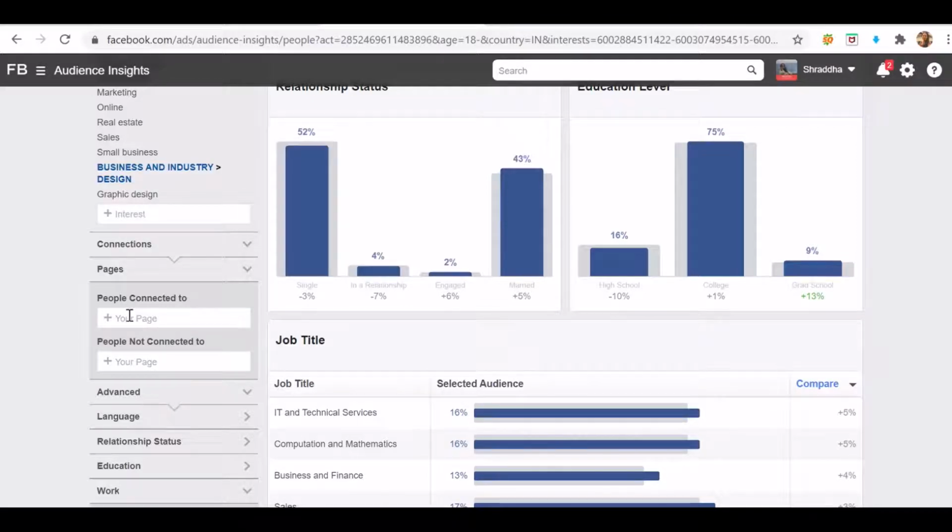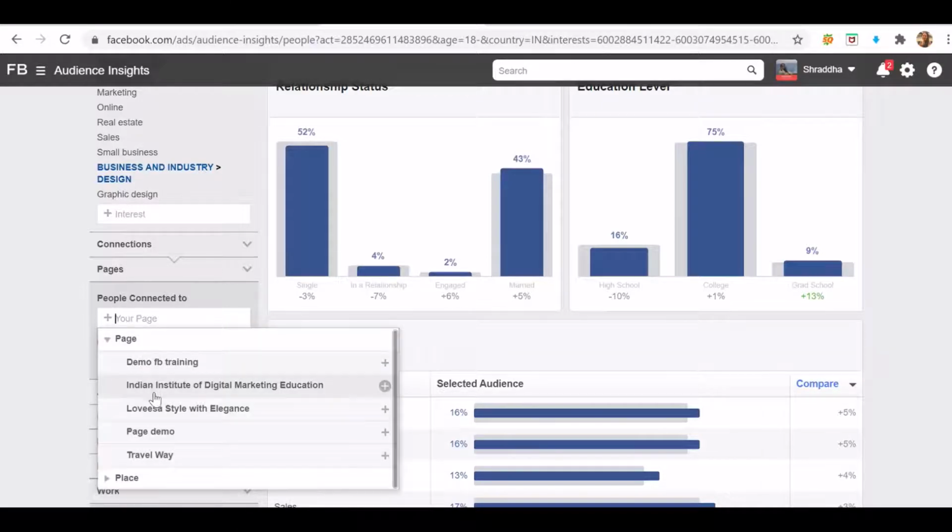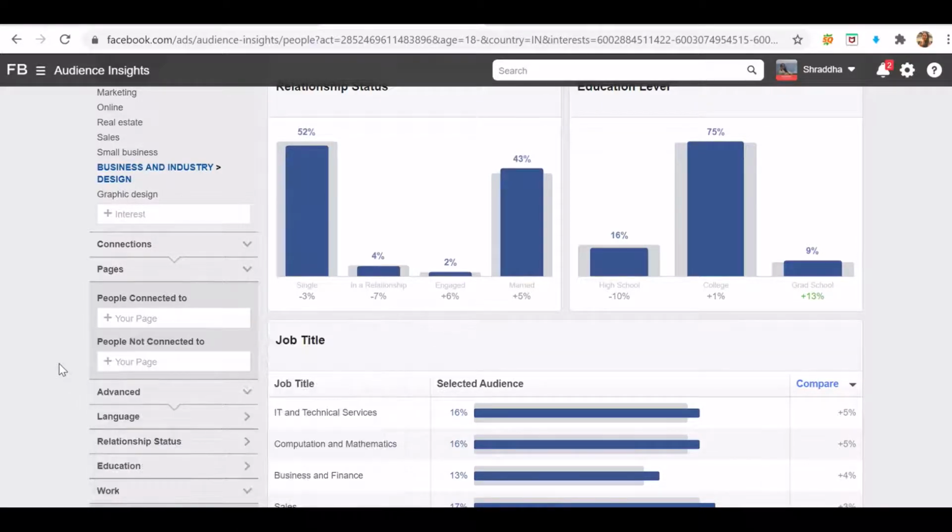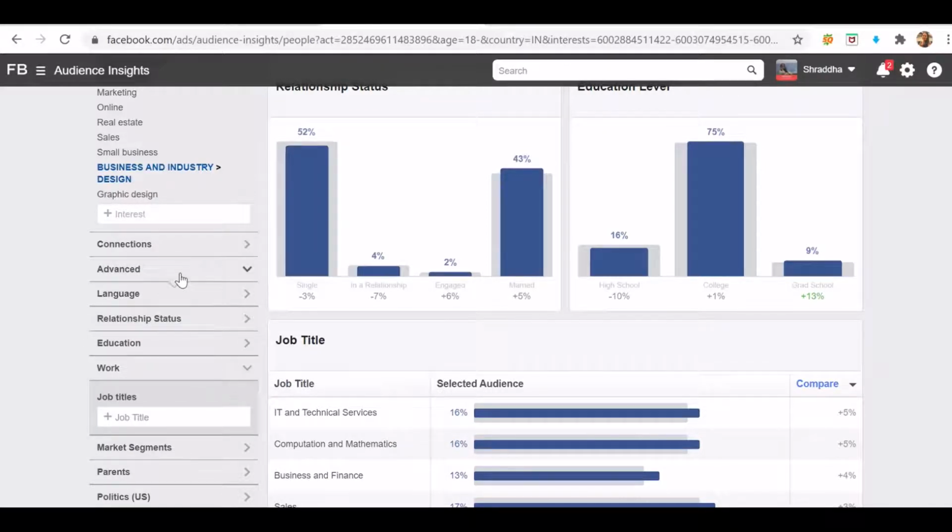So if I have multiple pages and I want to select two pages out of them and I have a good fan following, I can just target those pages. All right. After this connection, I have some advanced options through which I can do a search. I can do language targeting, relationship status targeting, education-wise targeting.